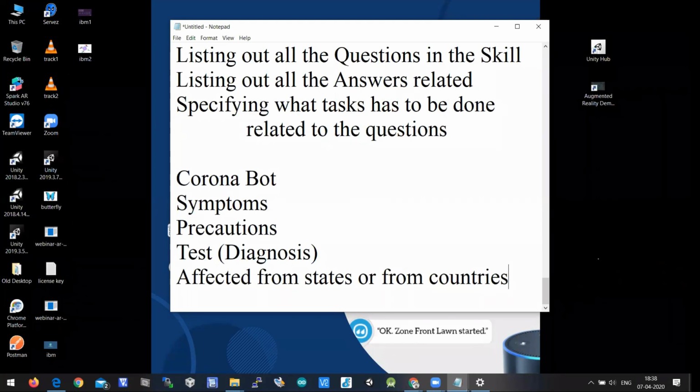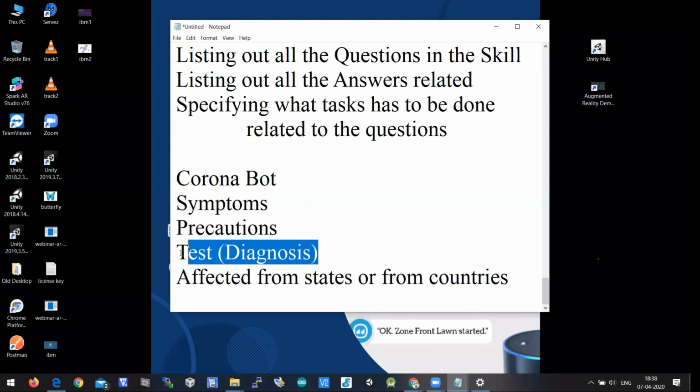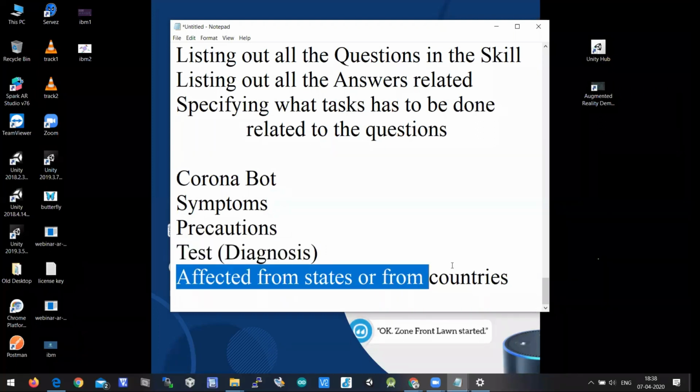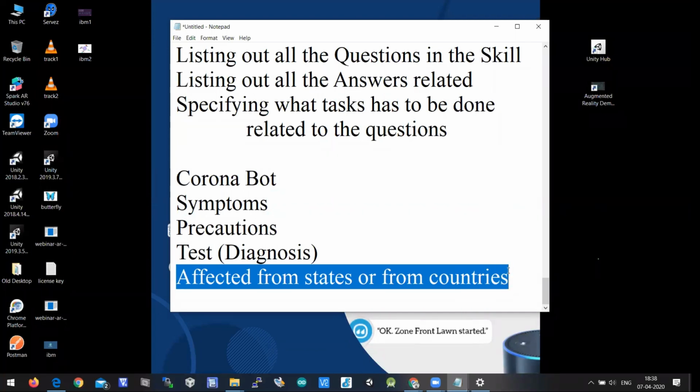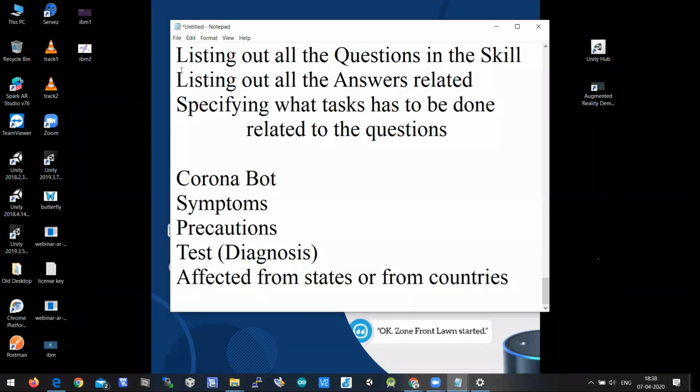So when people are talking about corona, these can be the questions: symptoms, precautions, diagnosing their symptoms, or how many people are affected in a state, which is like statistics. There is a possibility of asking all these kinds of questions when people say corona bot. So listing out all the questions is very important.